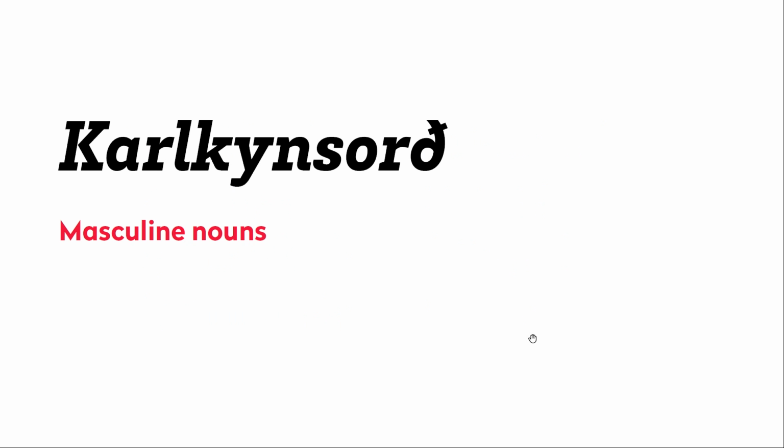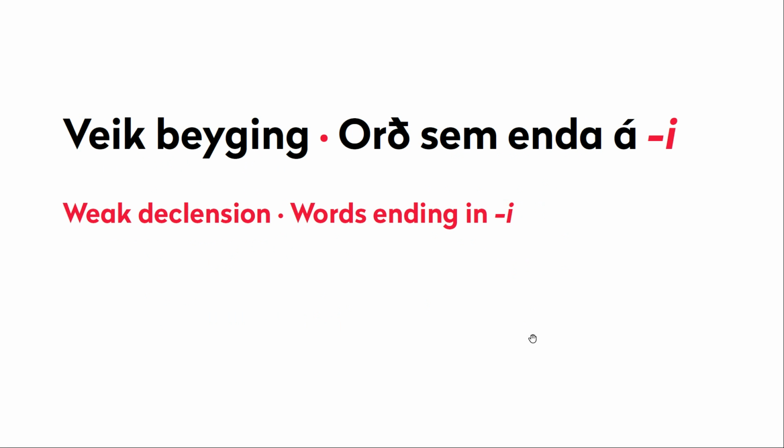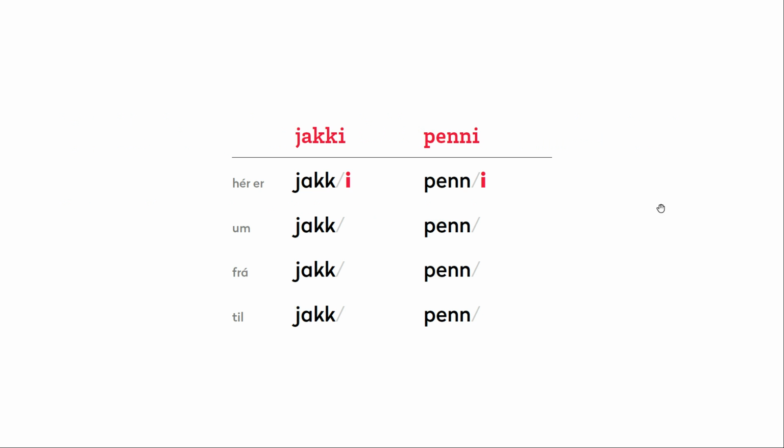We're going to start with the masculine nouns, and there are two main declension patterns to learn here: the weak declension and the strong declension. We're going to start with the weak declension, and that's masculine nouns ending in e. This declension pattern is very regular, and we're going to have a look at two examples here: jakki and penni. As always, you start with your stem, and then it's just about adding the appropriate case endings as necessary.